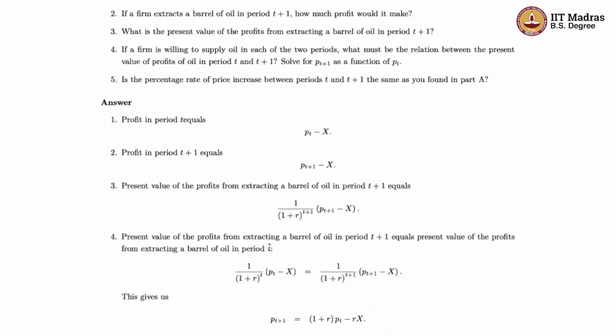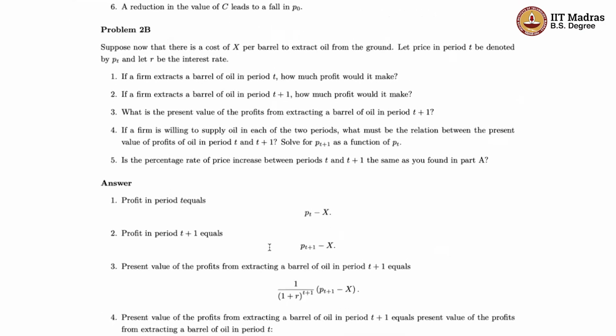All right. In the second question, we want to see what happens if we relax the assumption that we had made that oil can be costlessly pulled up from the ground. So suppose now that there is a cost of X per barrel to extract oil from the ground, and this cost is constant throughout. This cost is in real terms, as we'll see later.